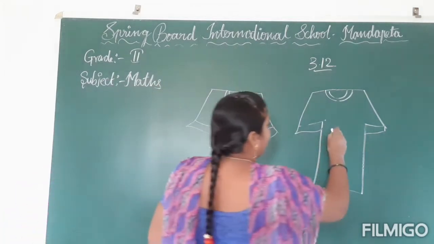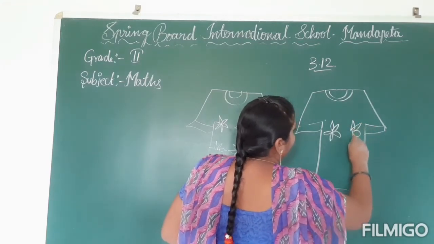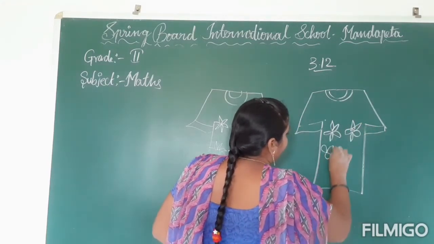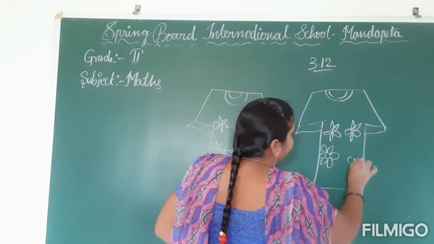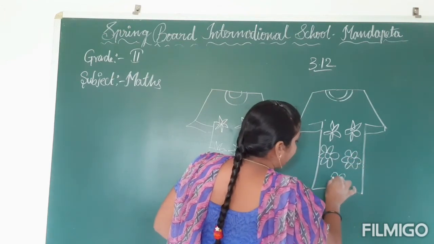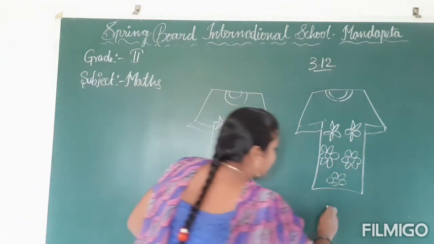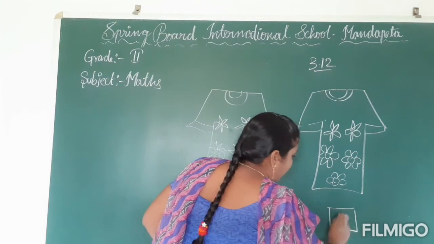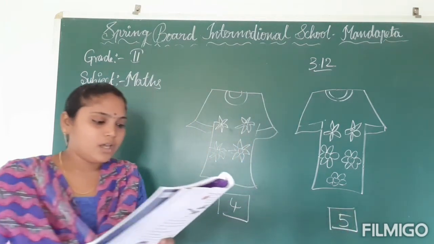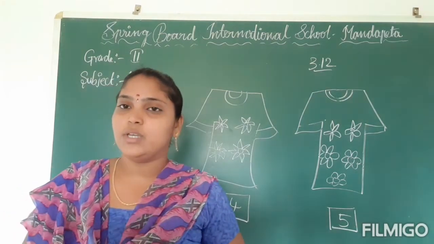So more than 4 means you have to draw more than 4 flowers. Now here I drew 5 flowers. Here you have to write the number 5. Now write less than, greater than, or is equal to in the boxes.